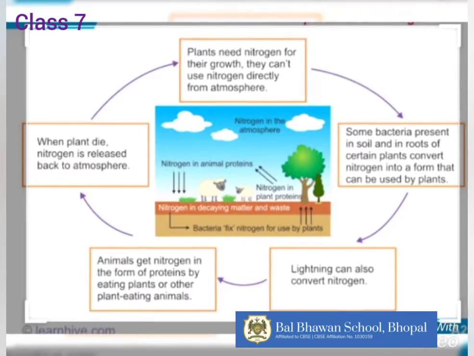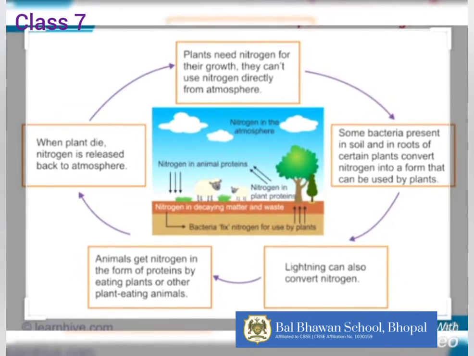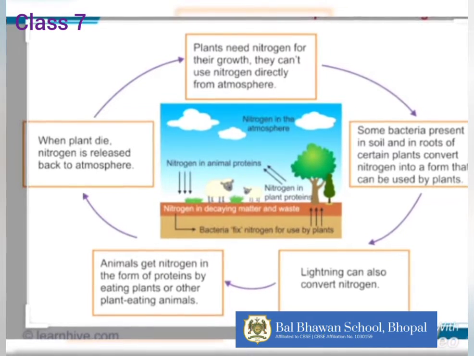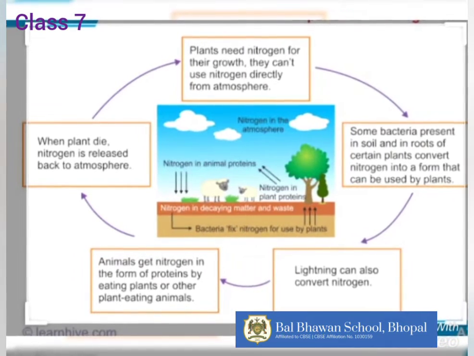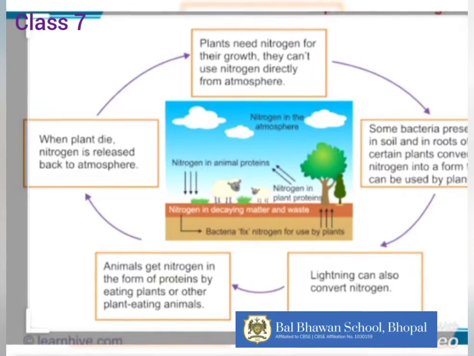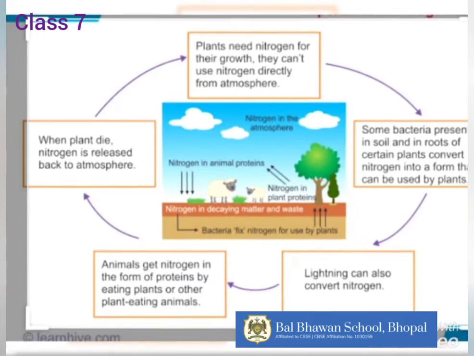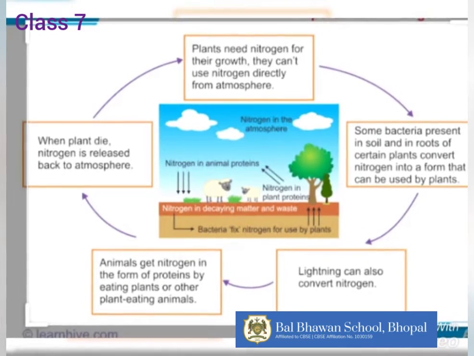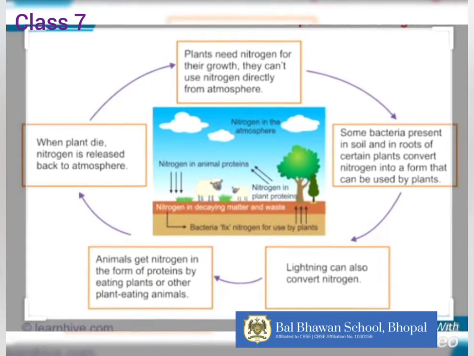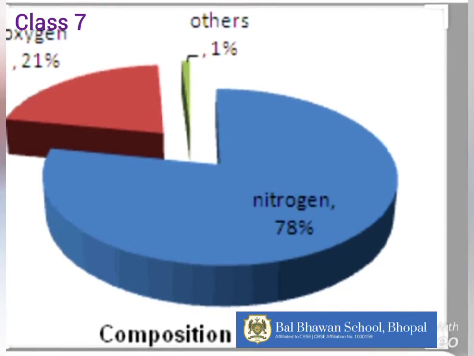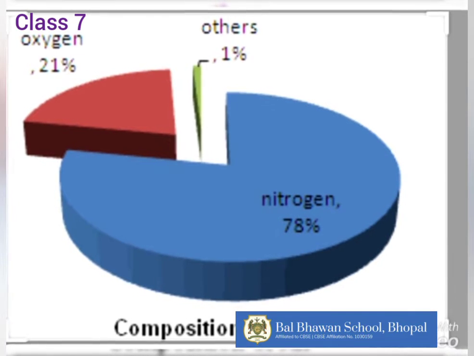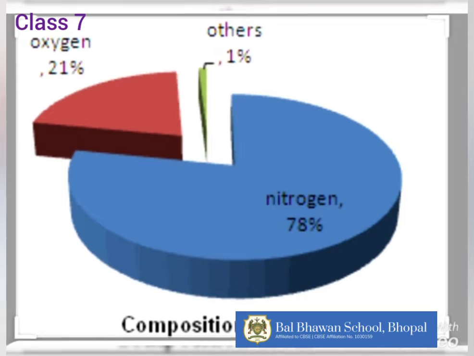Oxygen. Oxygen is the second most plentiful gas in the air. Humans and animals take oxygen from the air as they breathe. Green plants produce oxygen during photosynthesis. In this way, the oxygen content in the air remains constant. If we cut trees, then this balance gets disturbed.